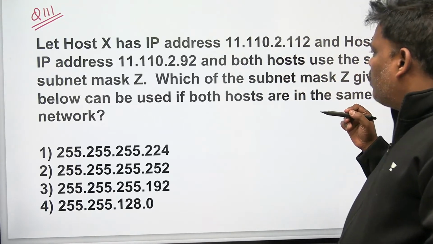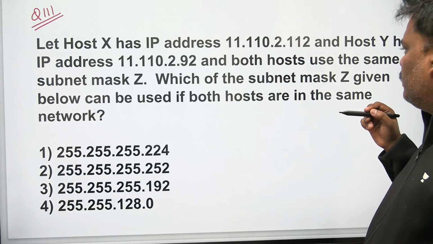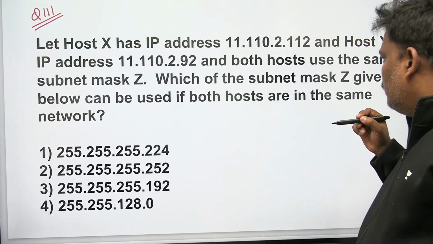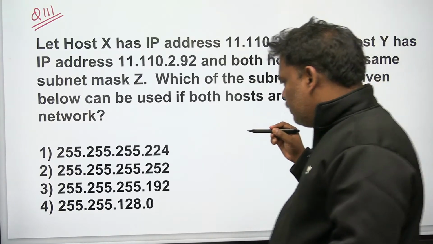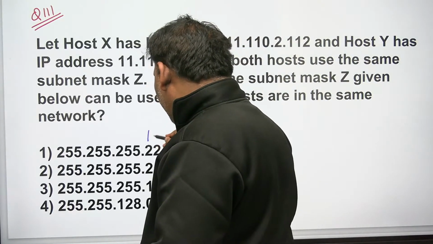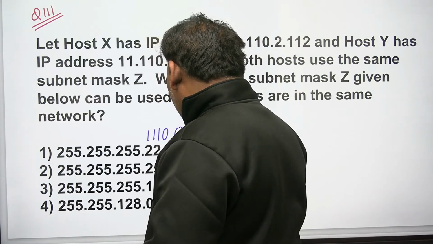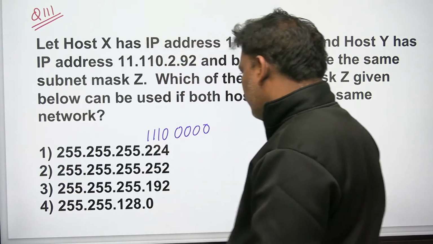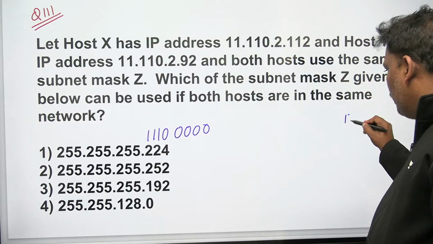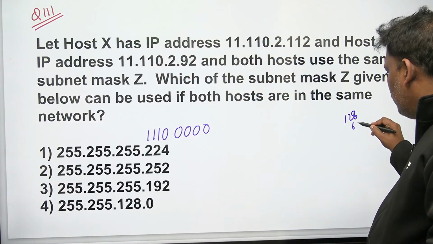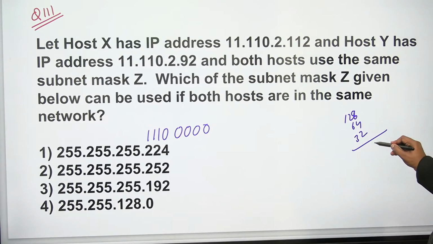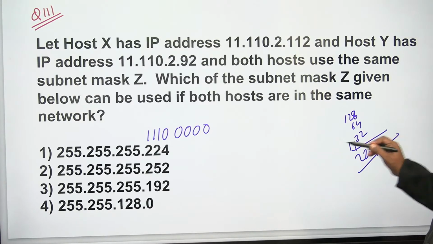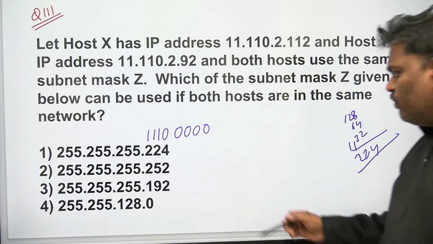92, what is the binary format? First convert into binary. That is the really important part here. So I think this one is going to be 1110 followed by 4 zeros. Verify. 128, 64, 32, which goes to 224. Yeah, that is fine. What about 252?